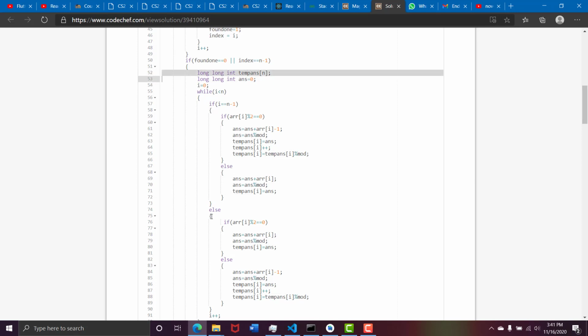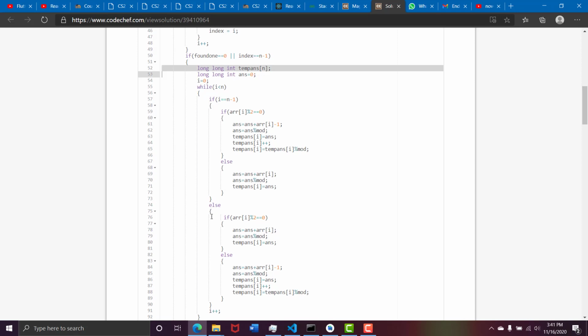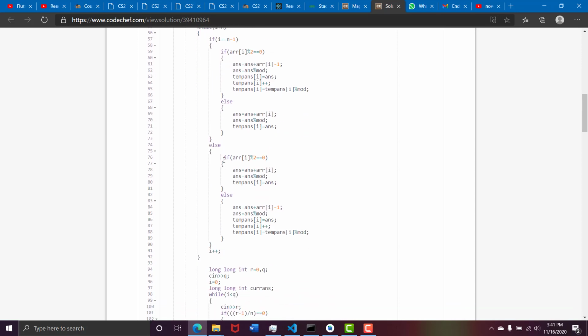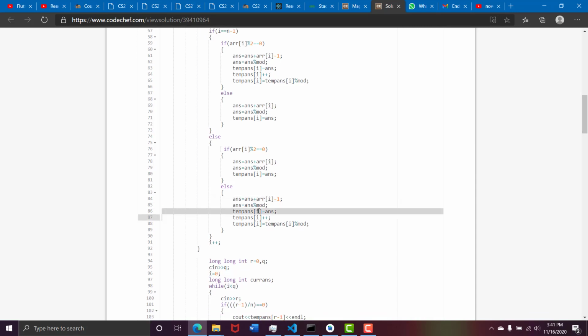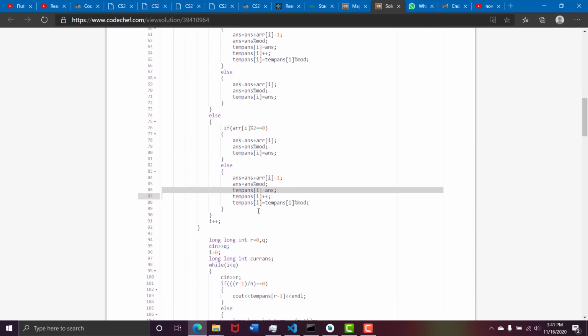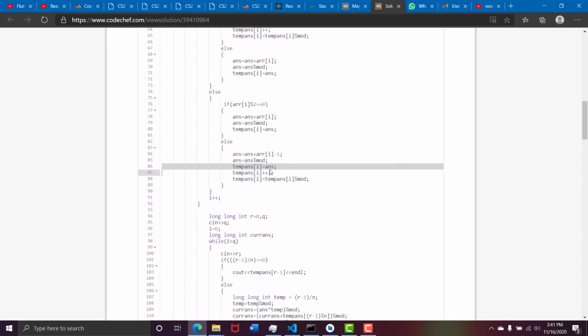And no one is there, so he can always have the turn to himself, and this works. Otherwise, for a normal approach, if it is even, just take the number. If it is odd, just take the even number, just minus 1 from it. Like we take the even number which is just below that odd number, and in the temp answer we keep the odd number itself, because if the turn is ending, he needs to maximize what he can take.